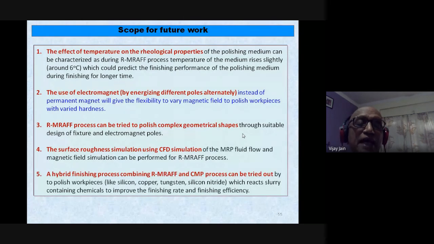And then a hybrid finishing process combining RMREF and CMP process, just like Dr. Prabhat Ranjan developed the chemomechanical magnetorheological finishing process. A similar kind of process can be developed by combining RMREF and CMP process, and you can see what their performance is, how you can improve the quality of the finished component, and so on.